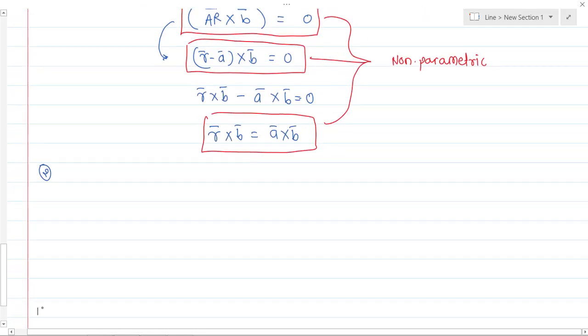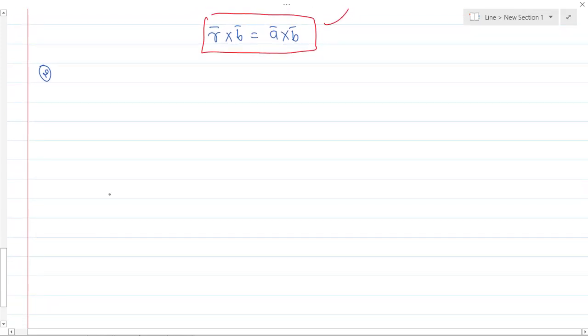As I told you, this line has a known point on it, x1, y1 and z1, and suppose b bar is also known, with the vector being ai plus bj plus ck. Here a, b, c are nothing but the direction ratios of the vector b bar. I hope you remember the concept of vectors.